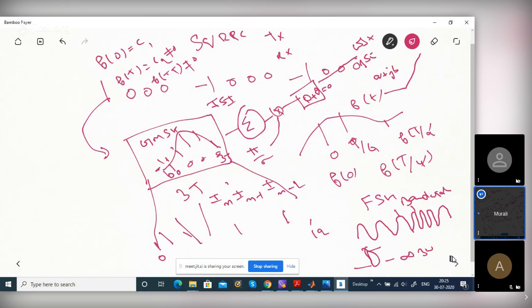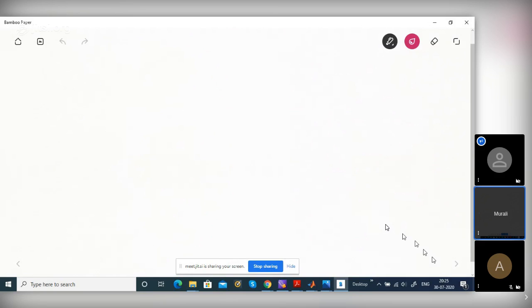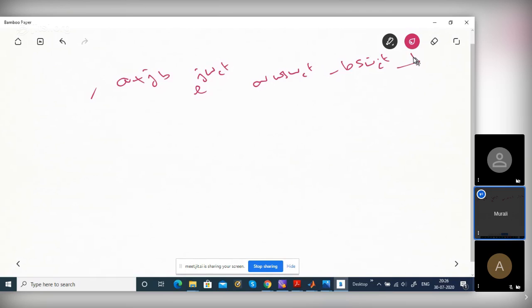So how do you convert this to RF? This is a complex signal, right? You modulate by the RF carrier. A plus jb, you multiply by e power j omega c t. That means a into cos omega c t minus b into sin omega c t. This is real, right? This you transmit through the antenna. Is it clear?